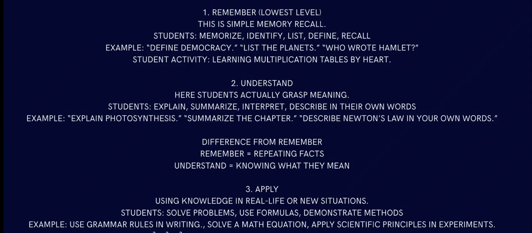Because to define democracy, you don't have to use your brain, you just know what democracy is. List the planets: Mercury, Venus, Earth, Mars, Jupiter, Saturn, Uranus, Neptune, Pluto. Wait a second, Pluto is not a planet. So you are doing that from memory. Who wrote Hamlet? Shakespeare or whoever. You just say that from what? Your memory. Then come understand.